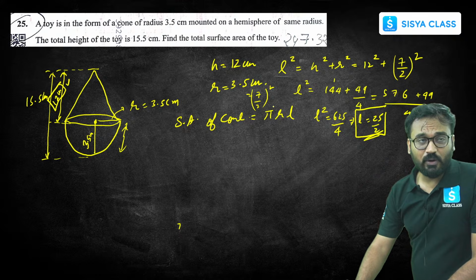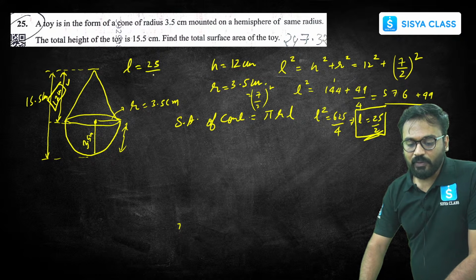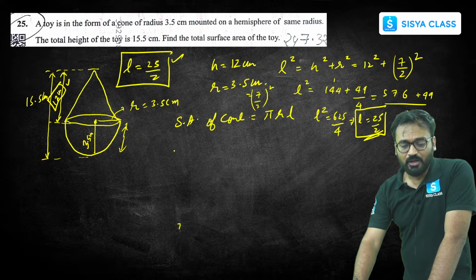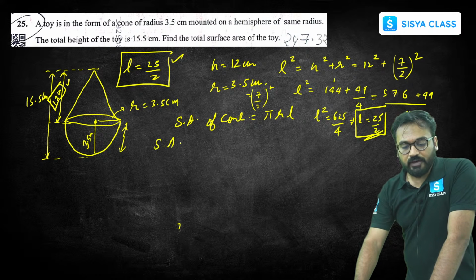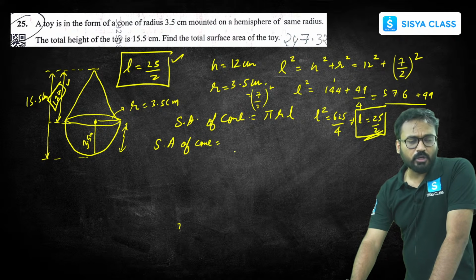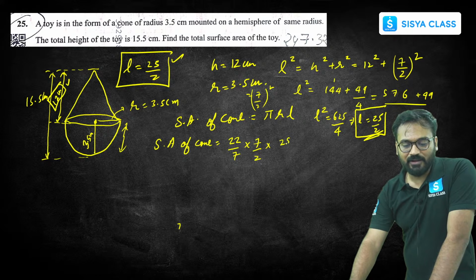Okay, let me write down L. So L is 25 by 2, or 12.5. I will write over here 25 by 2 centimeter. So surface area of cone will be pi r L. It's not mentioned how much to take the pi, so let's take it to be 22 by 7. 22 by 7 times radius, which is 3.5, that is 7 by 2, times length, which is 25 by 2.